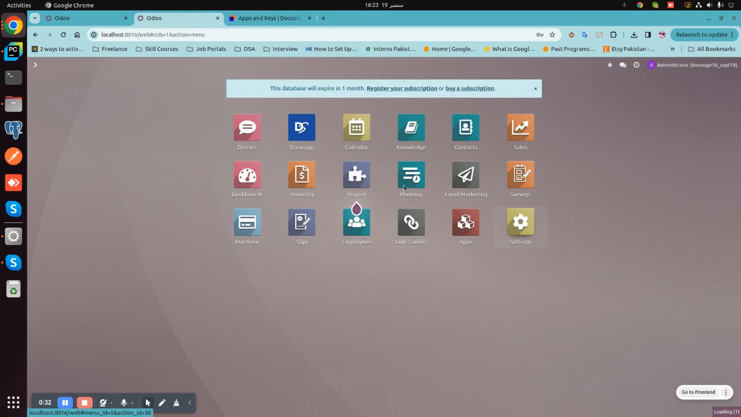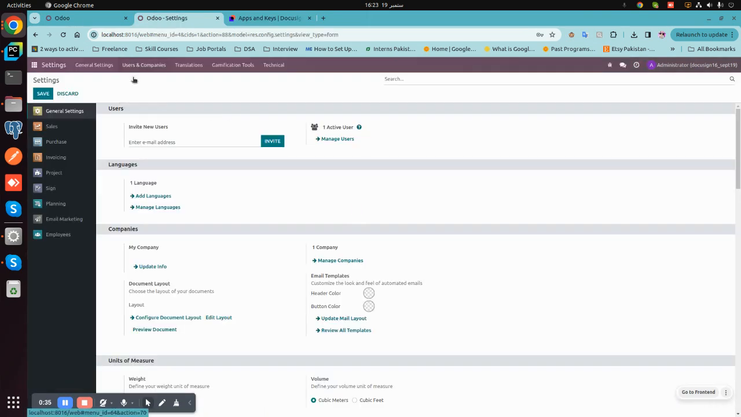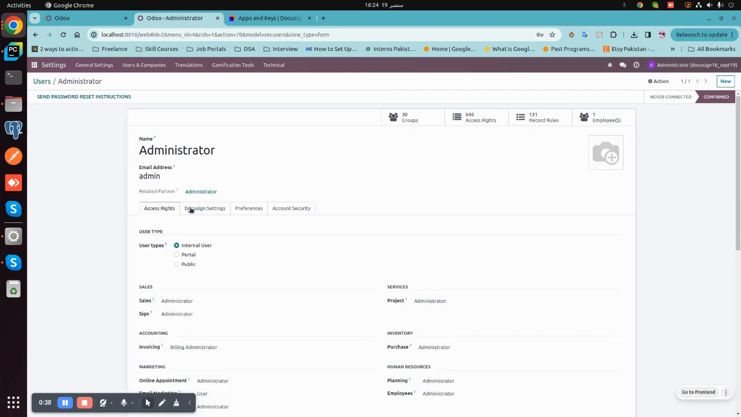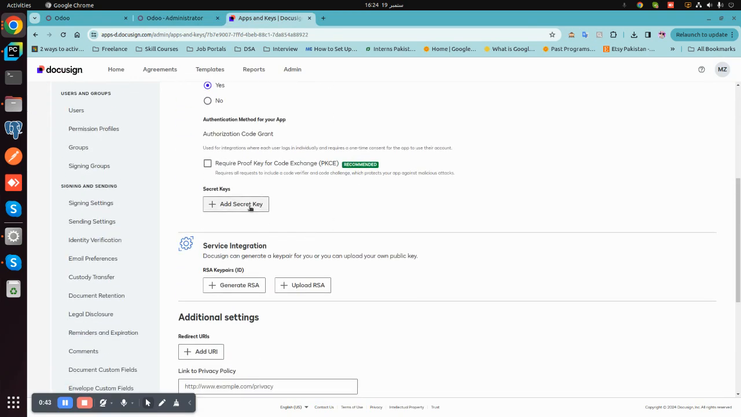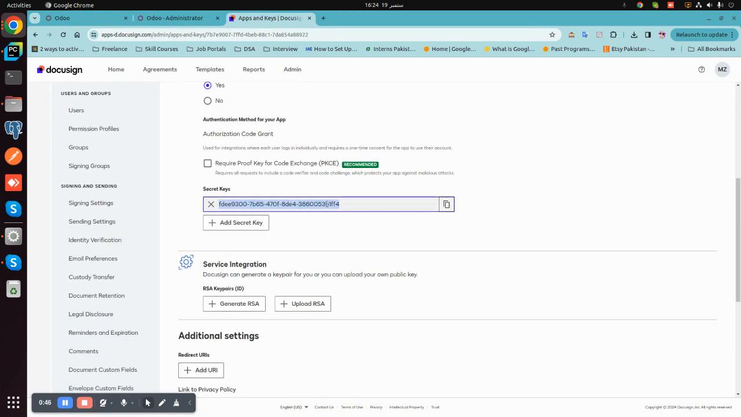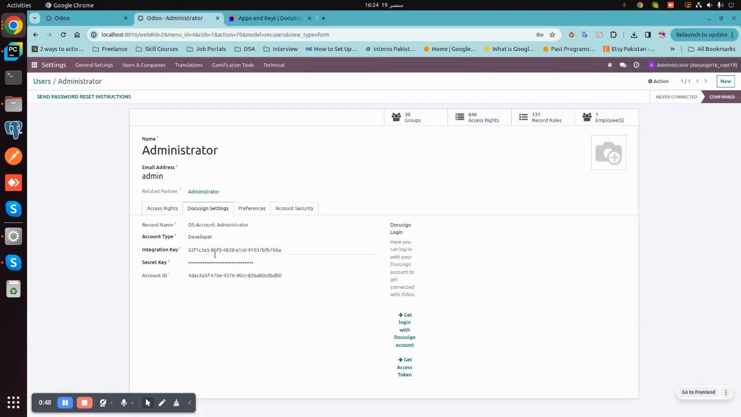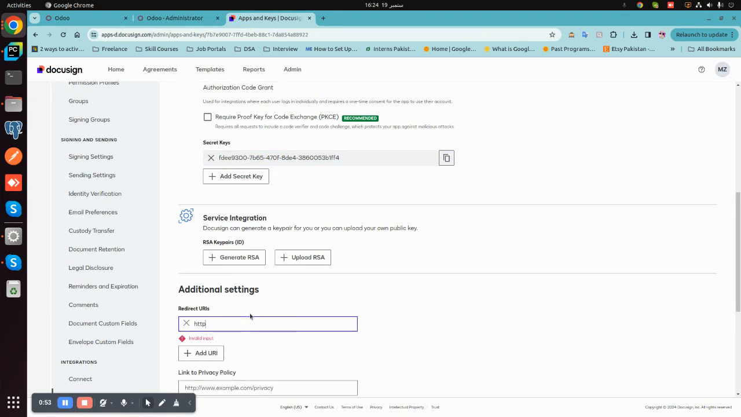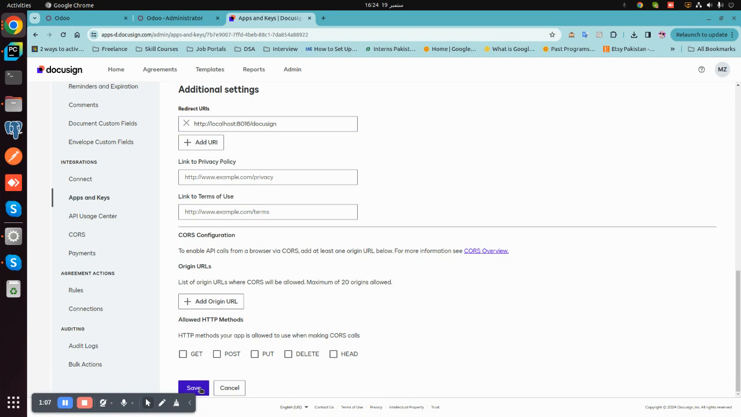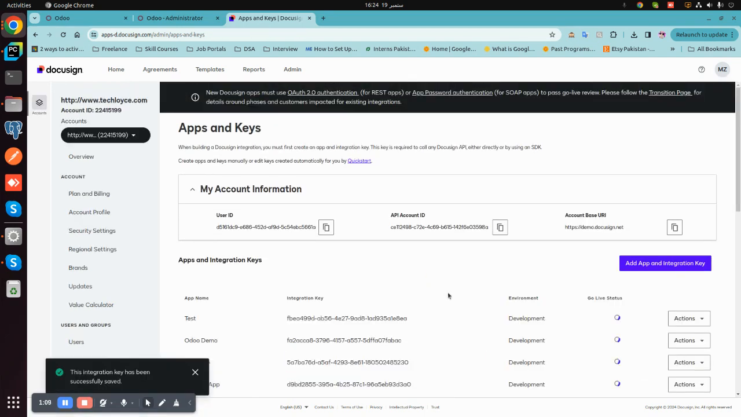So we will just add it here. I already have the authentication, so I don't need to. And we also require a secret key to place it here and add a redirect URI. Next I will click save and the application has been created.